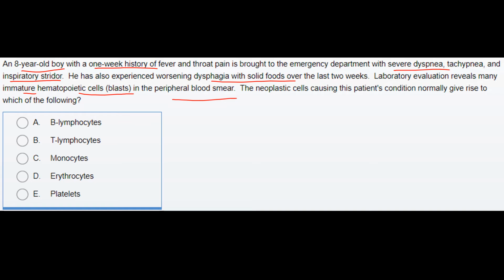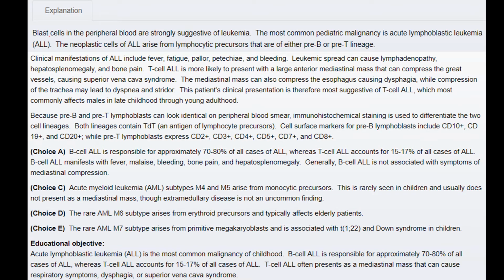So the key points here: the inspiratory stridor and the worsening dysphagia with solid foods demonstrate that there is some mediastinal mass that has led to these two problems. The evaluation of the peripheral blood smear revealing blast cells concludes the neoplastic cells of this patient's condition to be T lymphocytes. Now the blast cells in the peripheral blood are strongly suggestive of leukemia.